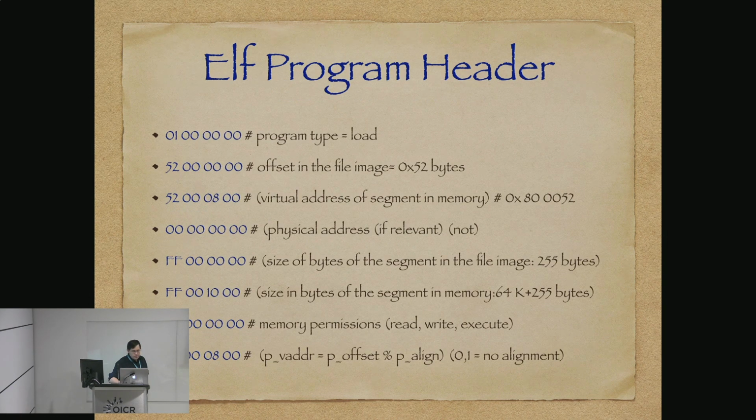So we have to write an ELF program header. Program type is load. If I did the count right, the offset is actually 52 bytes, counted in hexadecimal. So the starting address in memory is going to be 08052.